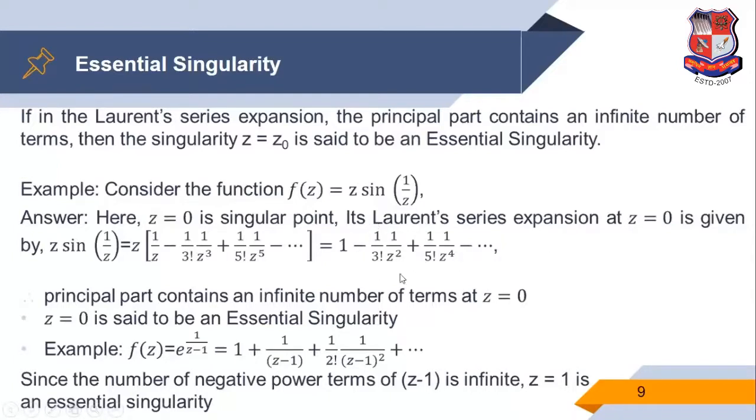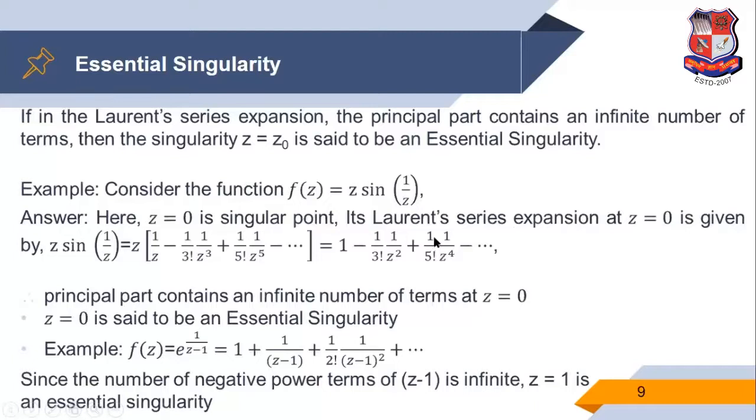That means this is the principal part and is an infinite number of terms at z is equal to 0 point. So therefore z is equal to 0 is said to be an essential singularity.